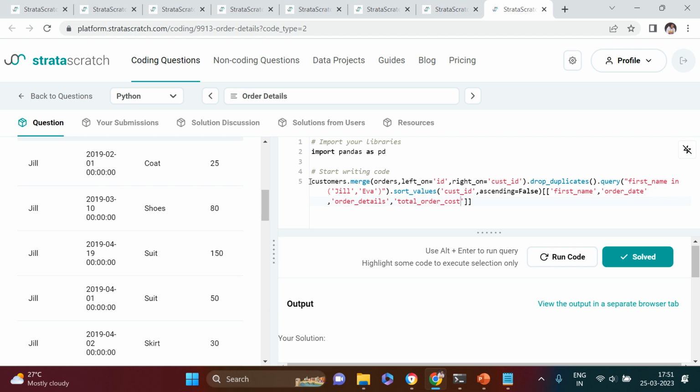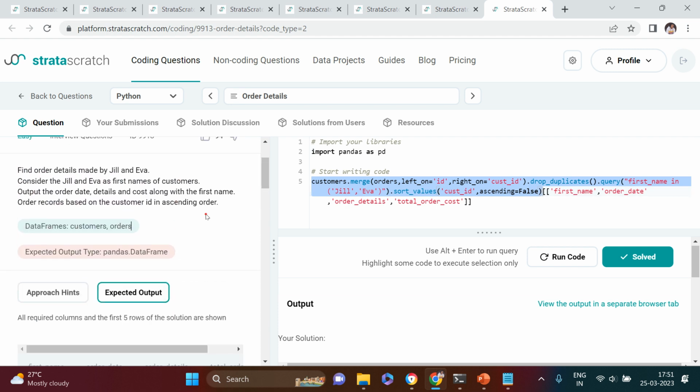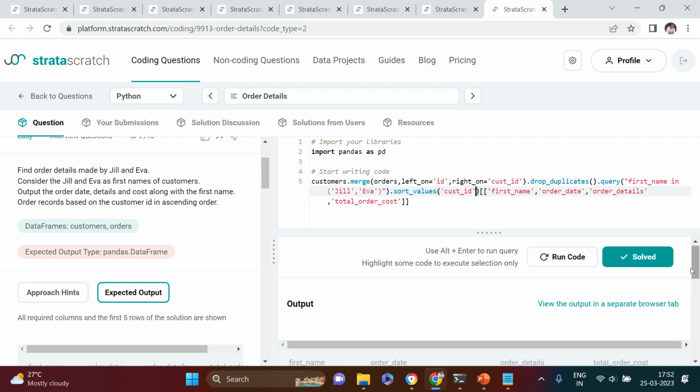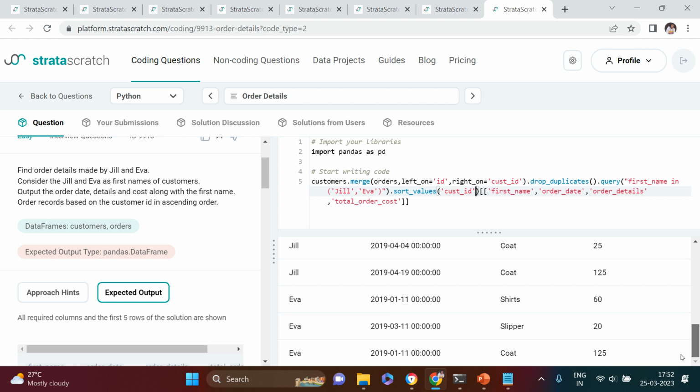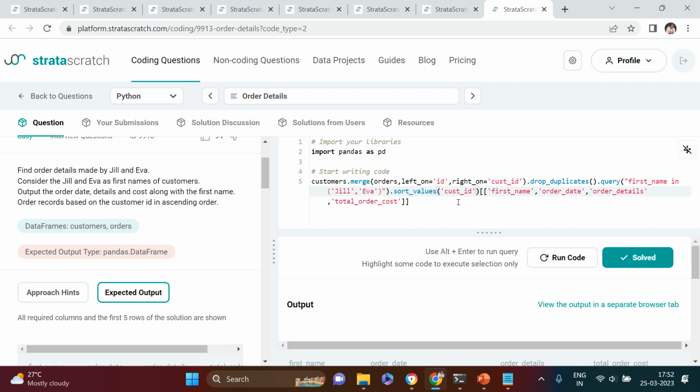So just to give you a revision, what we did is, first we merged the data, then we removed the duplicate, then we filtered for those 2 customers only which were asked in the question. Then we sorted the value using customer ID, which was again asked in the question. Here I did ascending equals to false, but here it simply says ascending. It should be in ascending order. So this is something which I have done incorrectly. Now if I do this, the first thing which will come is ZIL, and then EVA comes in the last, right? So that's why that was the difference from the expected output.